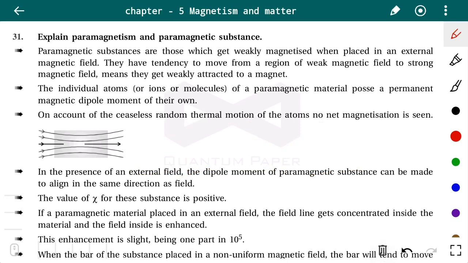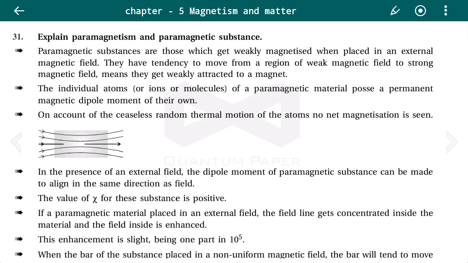They are weakly attracted to the magnet, and when placed in a non-uniform magnetic field, they move from weak magnetic field to strong magnetic field. As we had seen in the case of diamagnetic substances, they move from strong magnetic field to weak magnetic field.